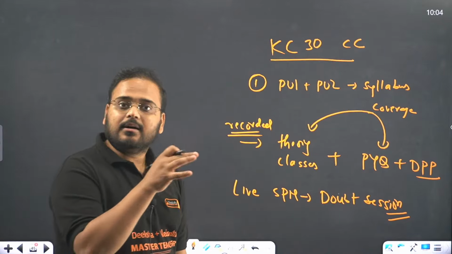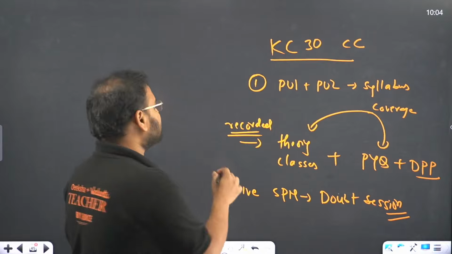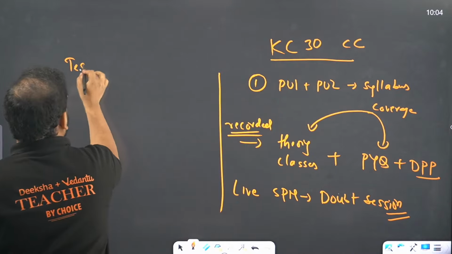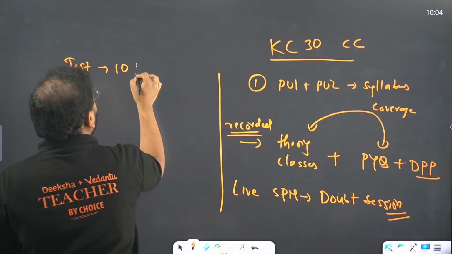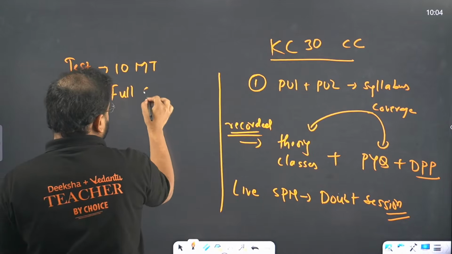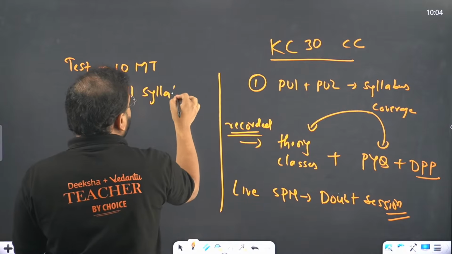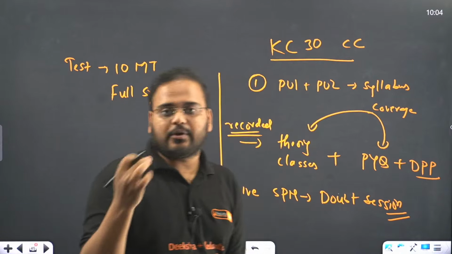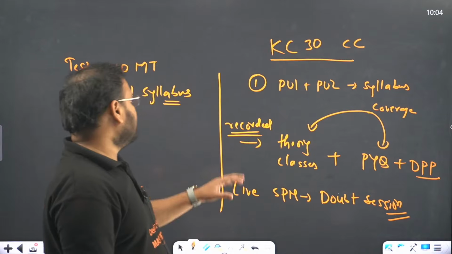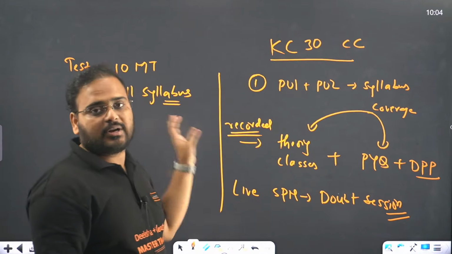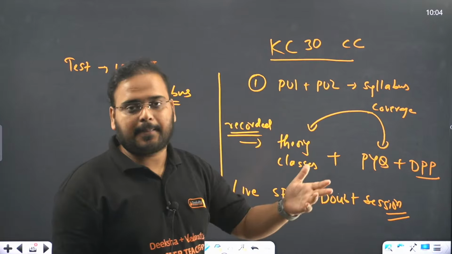Now this is the studying part of it. What about the testing part of it, sir? For the testing part, you get a total of 10 mock tests, and these are full syllabus mock tests. So I hope this answers your question. The tests you get in KCET 30 are 10 standard full syllabus mock tests. Part tests are separate.